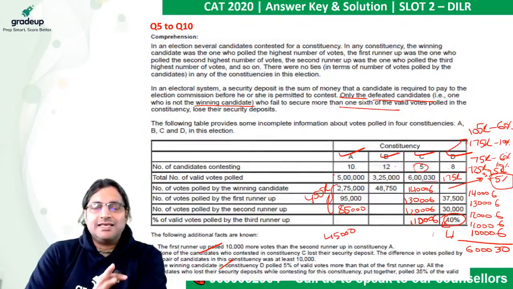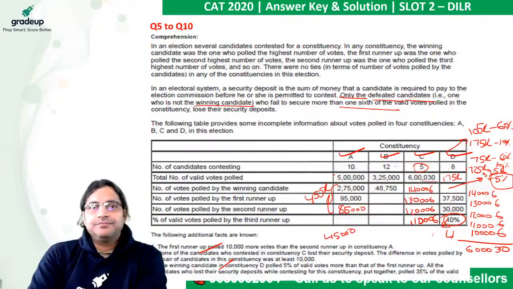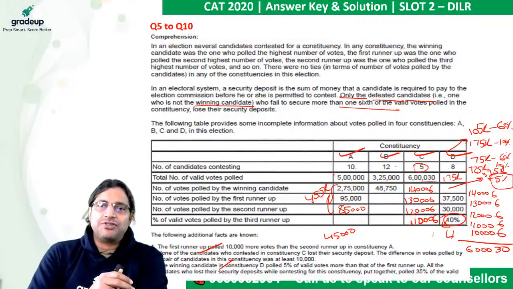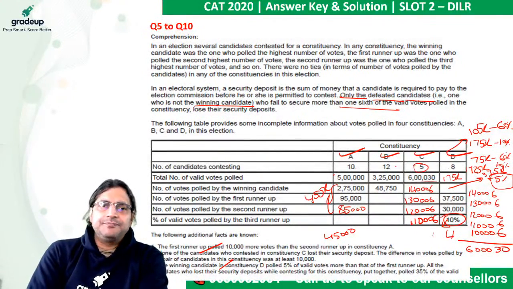Now we shall see. And even if you're not able to crack it completely, still you should have been able to do 3 questions. There are 3 dollies as well here. So Grade Up's verdict on this set: quite doable. And even if you miss the trick with constituency D and C, still there are at least 2 answers which are yours. If you miss just the trick of D, there are 3 answers which are yours. Look at it.